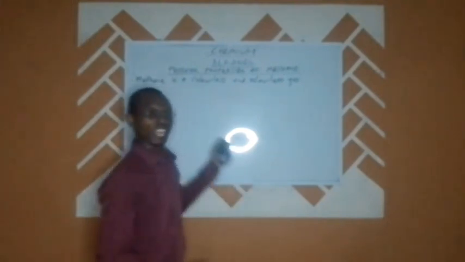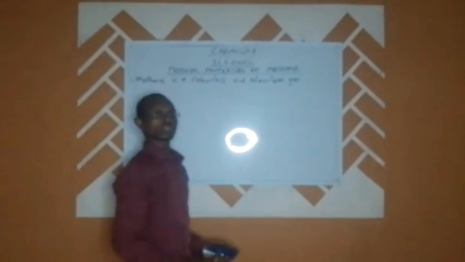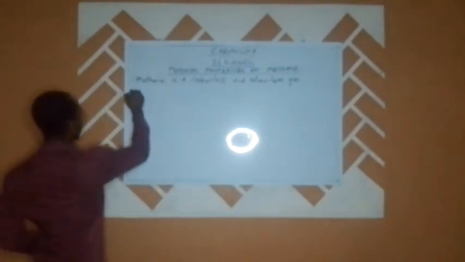It does not produce any form of color or smell. So it is colorless and odorless.